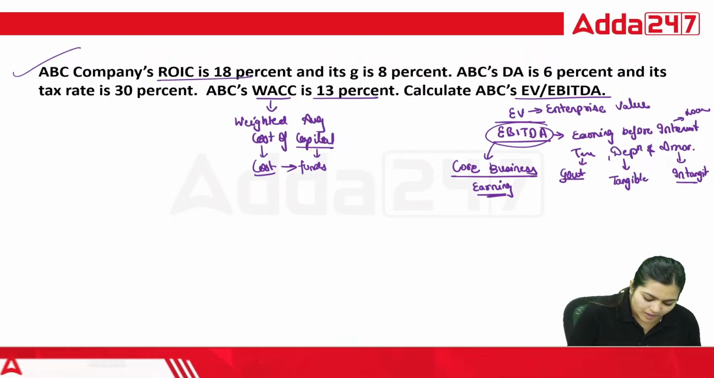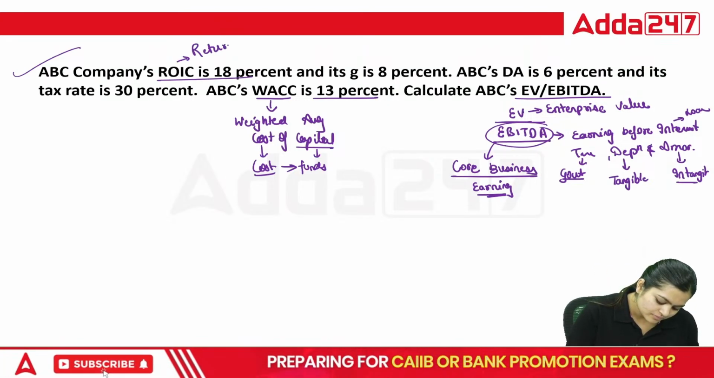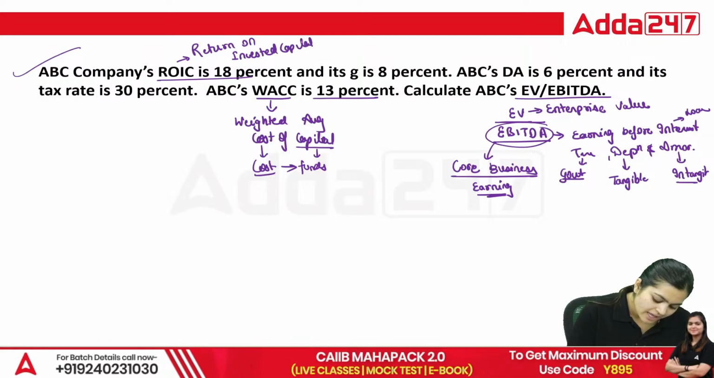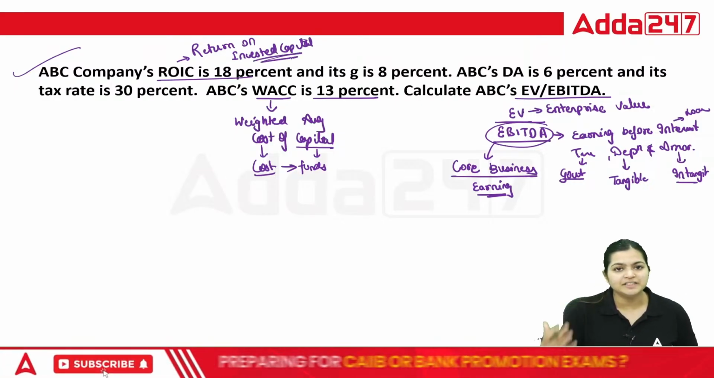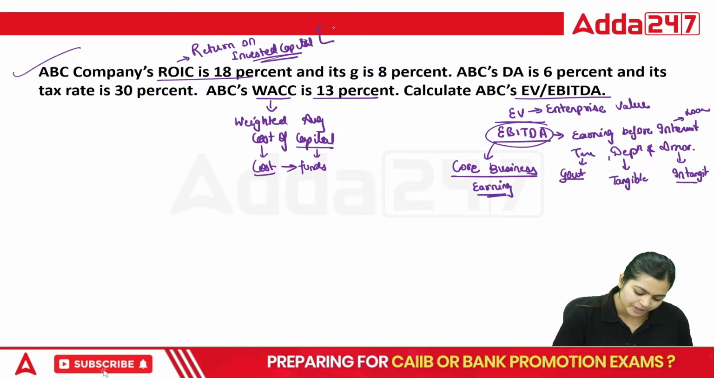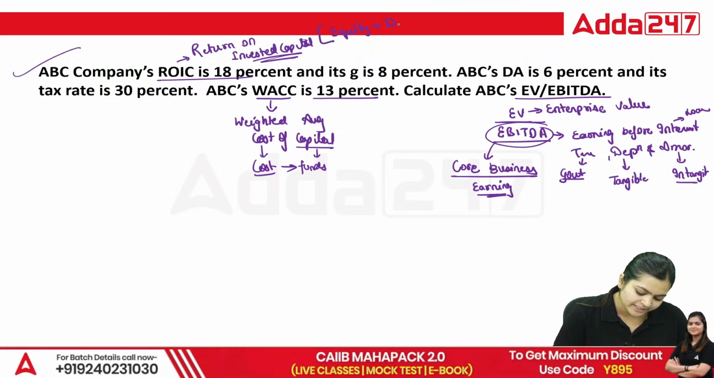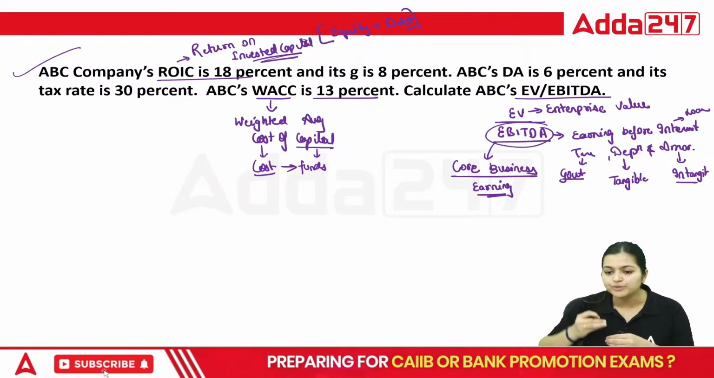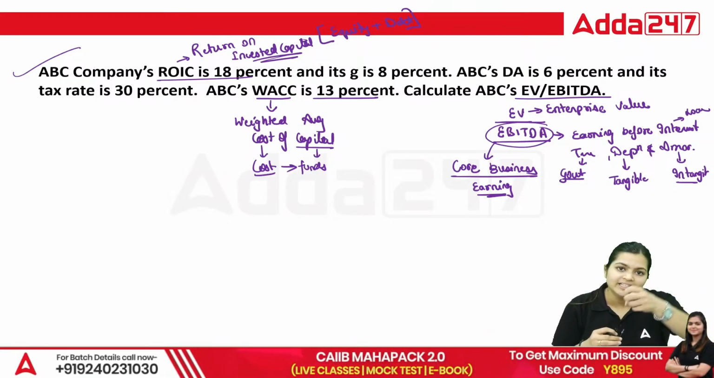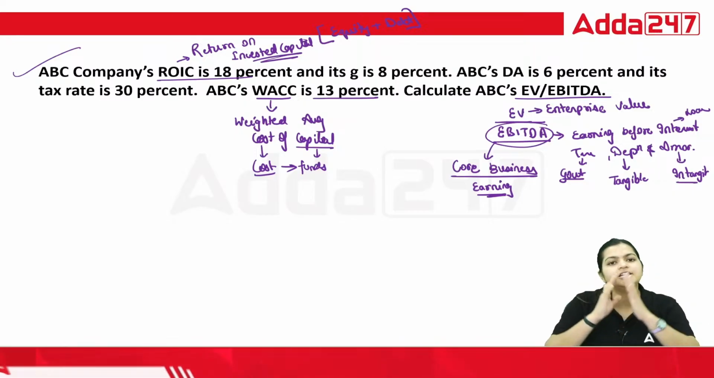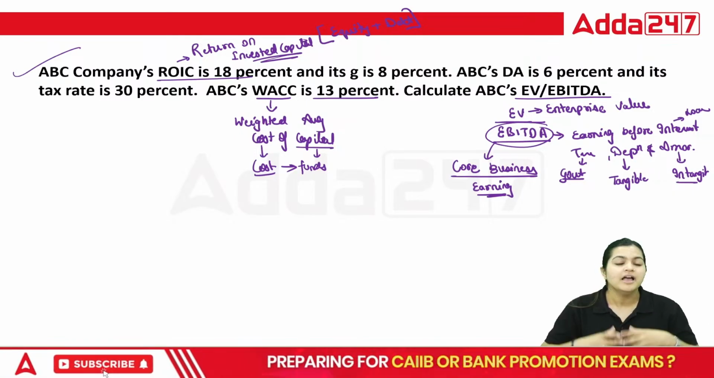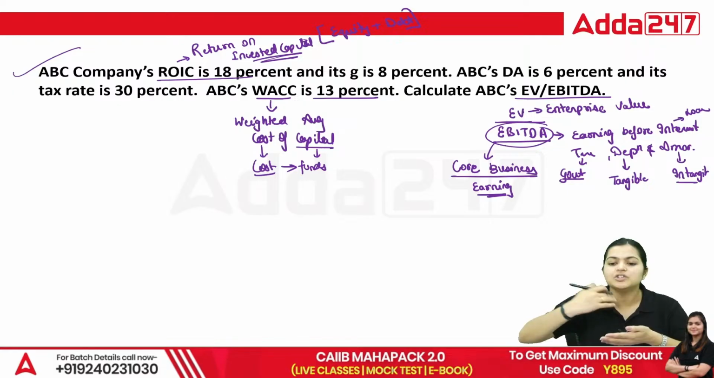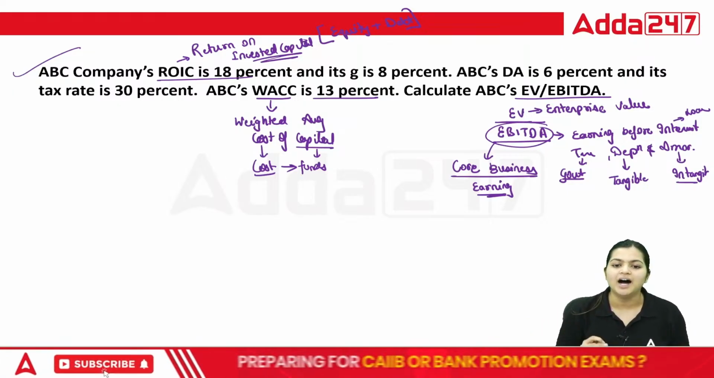Now, ROIC is your return on invested capital. Invested capital includes both amounts, your equity as well as your debt. Whether you have borrowed from someone or issued shares and taken the money, invested capital is the total amount which you are going to use in your business. From this invested capital, how much earning or income you can generate, that is what is given by ROIC.